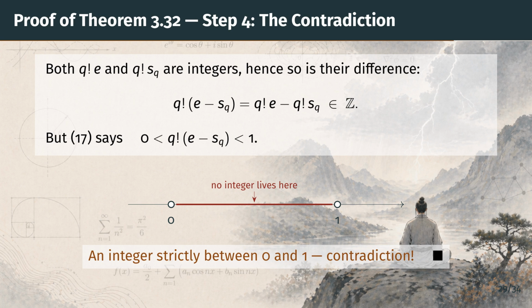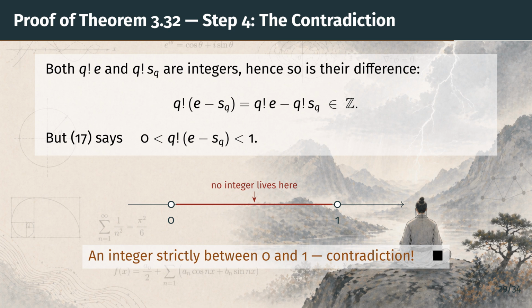From steps 2 and 3, both q factorial times e and q factorial times s sub q are integers. Their difference is q factorial times the quantity e minus s sub q, so that difference is an integer as well. But equation 17 told us this very quantity lies strictly between 0 and 1.